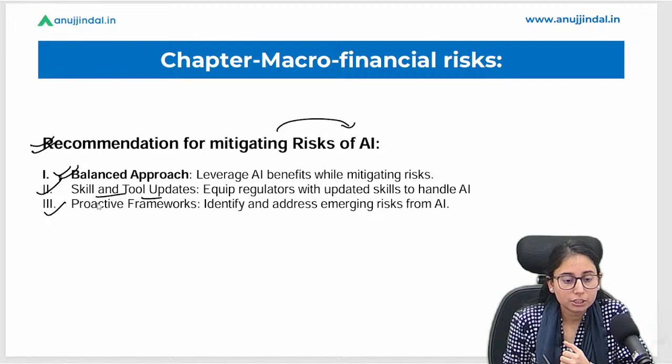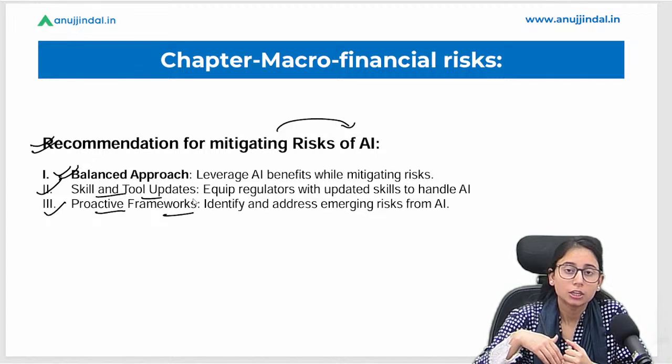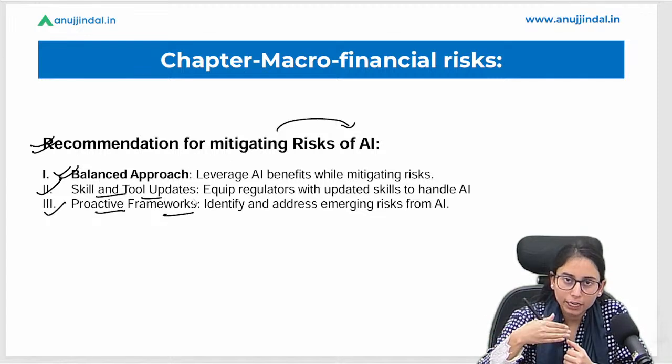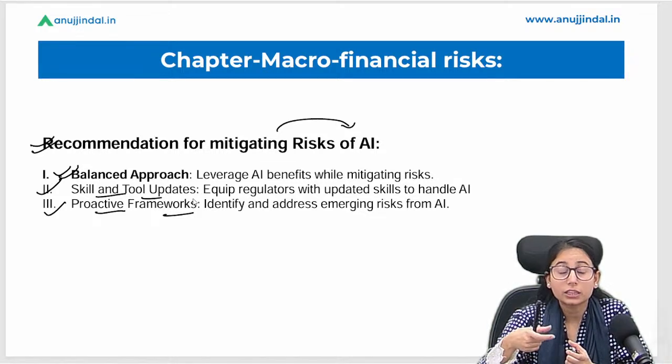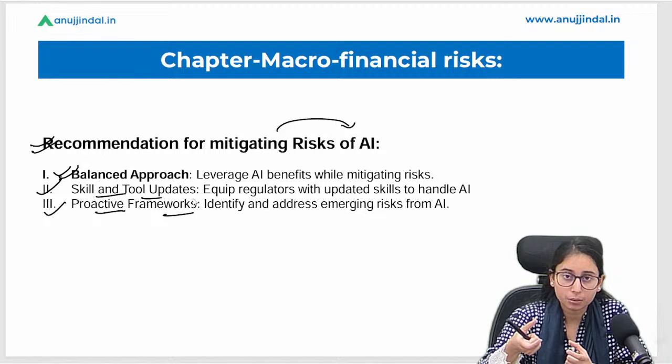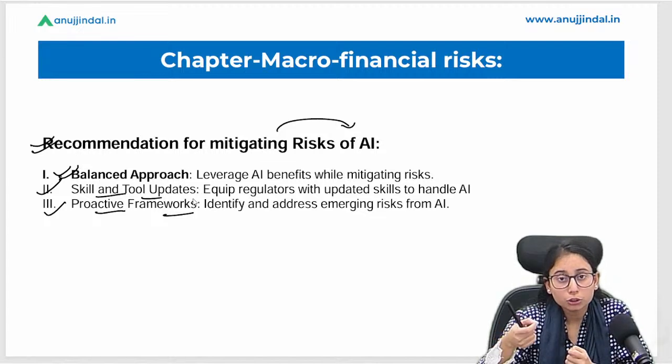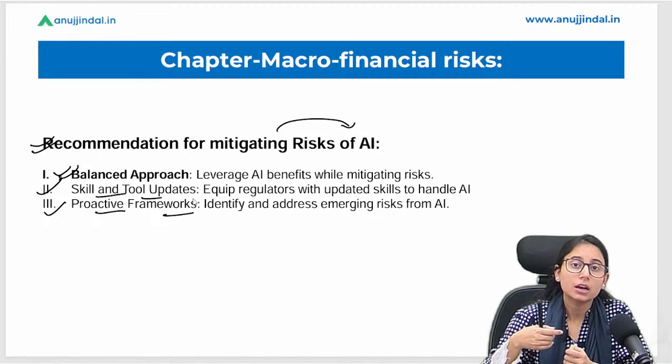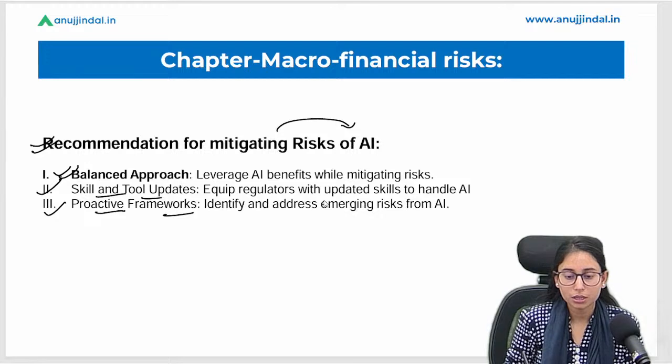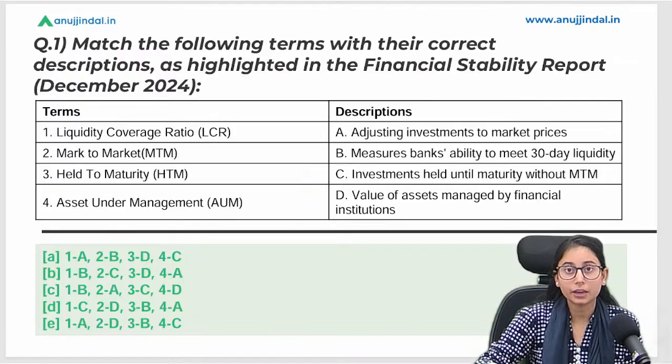Okay, third is proactive frameworks. That means instead of using AI only for our day-to-day life, we should use AI to detect or identify the potential risks of AI in the market. So the use of AI can be diversified here. Okay, so I hope the recommendations are clear here.